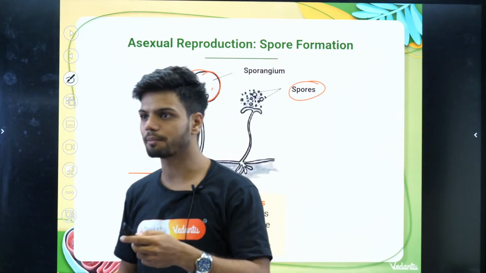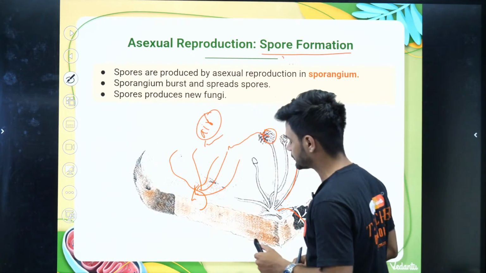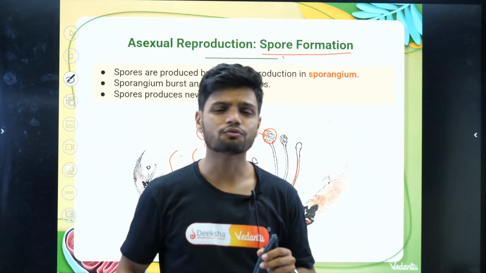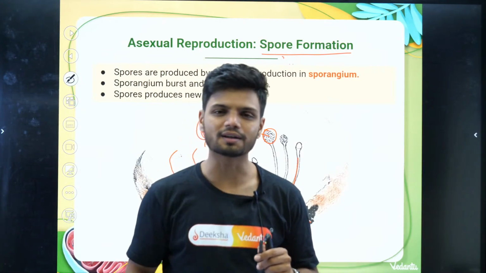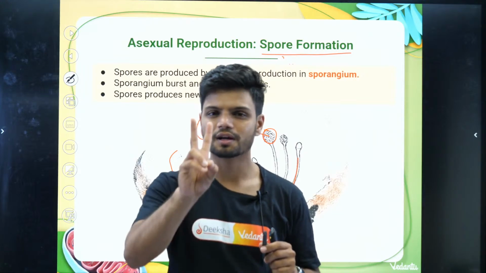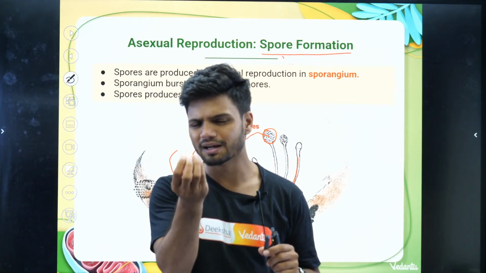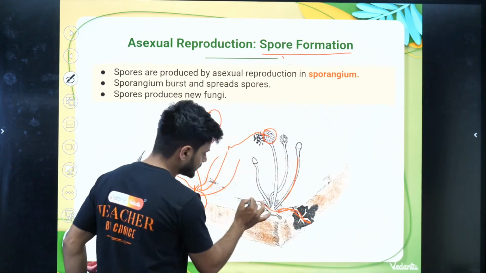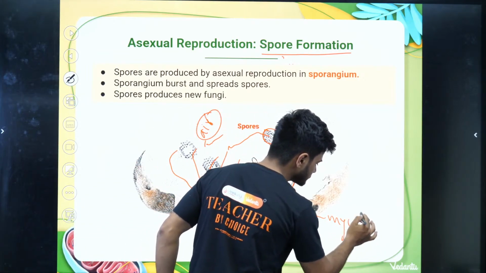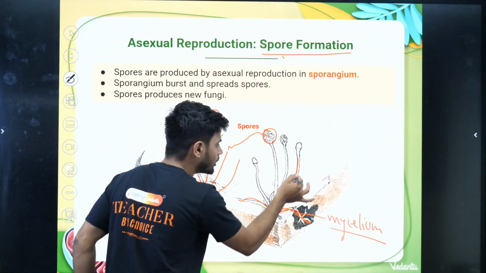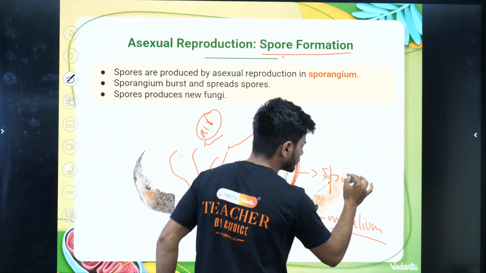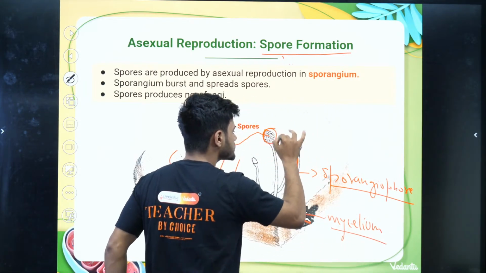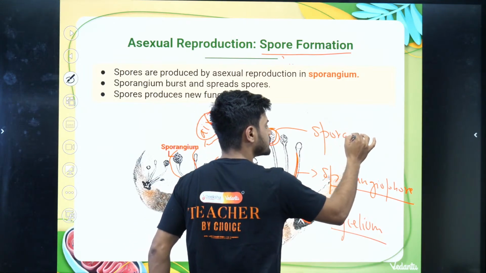Sir, one more time, spore formation, why not? Students, listen to me very carefully. This is the bread piece. On this bread piece a small fungus is growing. The fungus growing on the bread has two parts. One is called mycelium. Can you see this part? This part is called mycelium, this part is called sporangiophore, and this is called sporangium.